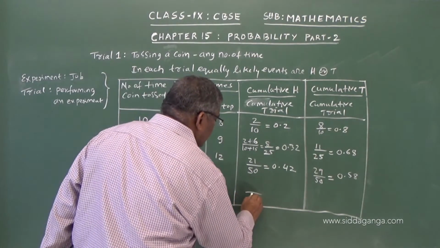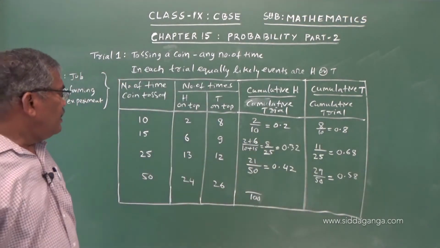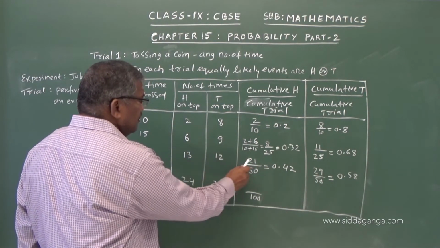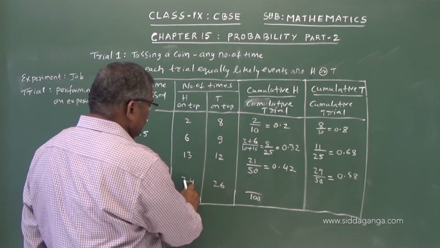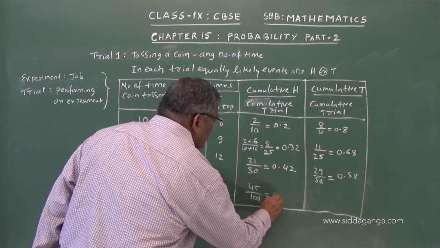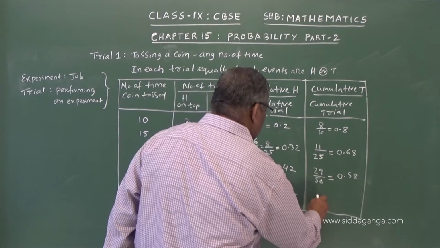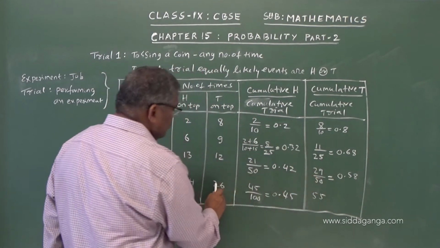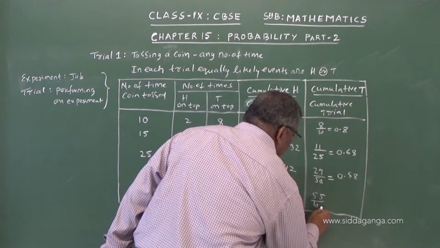So 100 times we have tossed the coin, and up to this 21 plus 24 is 45. So this equals 0.45, and for tail, 29 plus 26 is 55, so 55 by 100 equals 0.55.